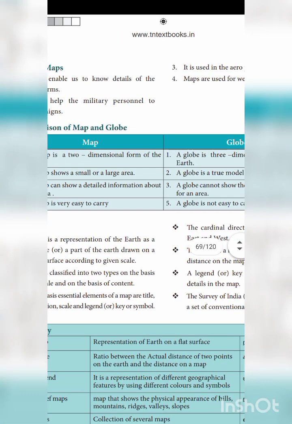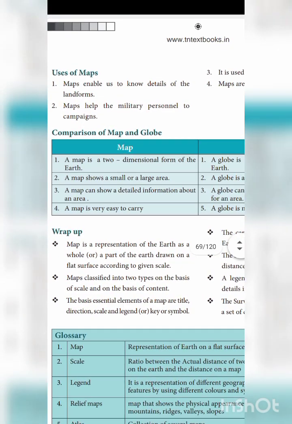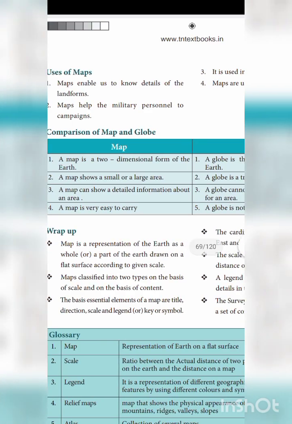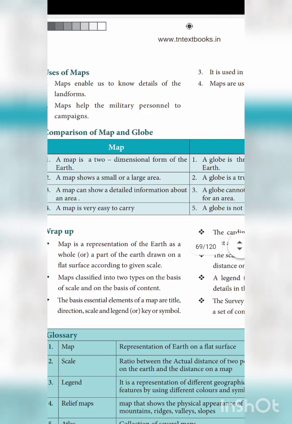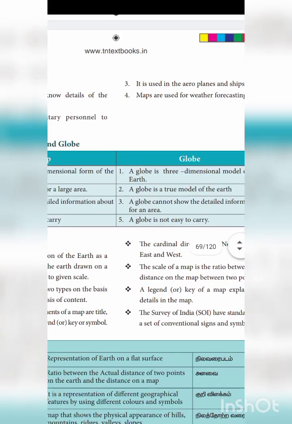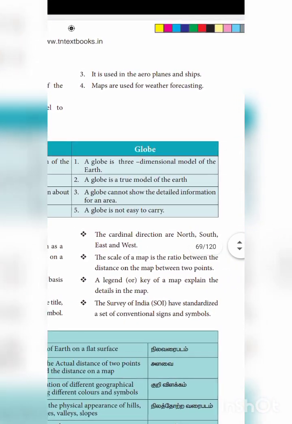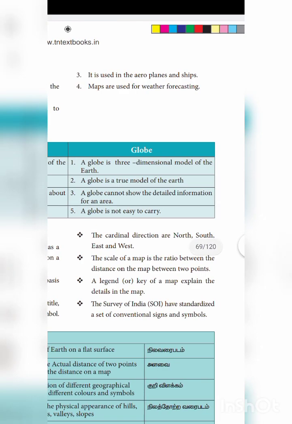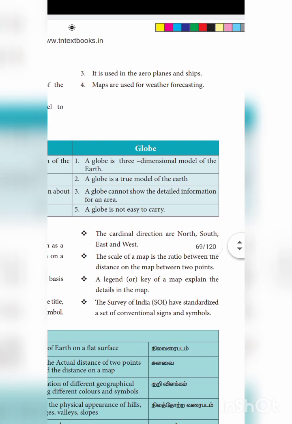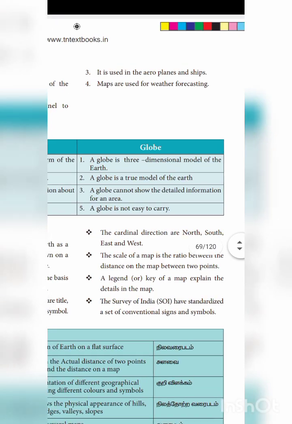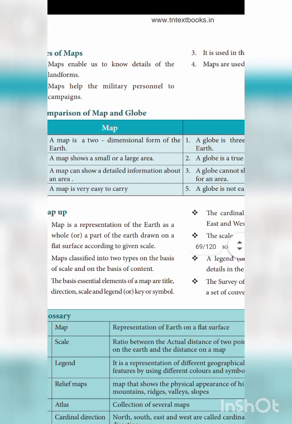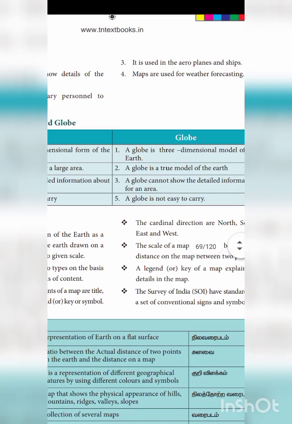Next, a map shows detailed information about an area. A globe cannot show the detailed information of an area. All the detail you will not see in a globe, only the main continents. And a map is easy to carry, while it is a little tough to carry a globe from one place to another.